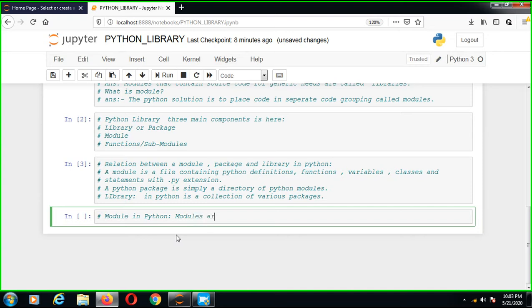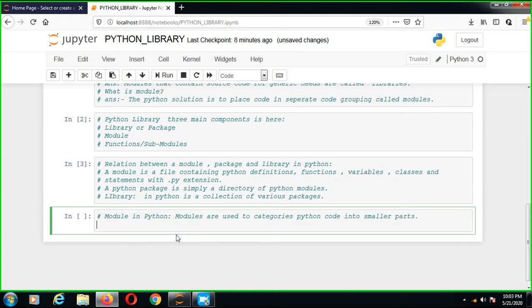Modules are used to categorize Python code into smaller parts.